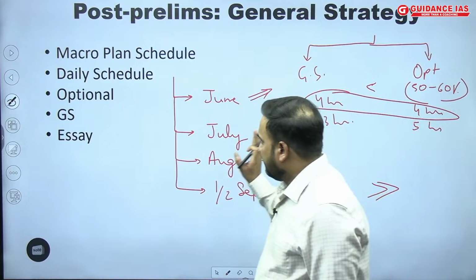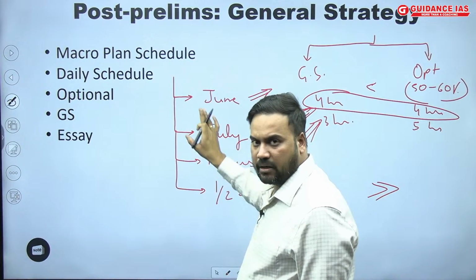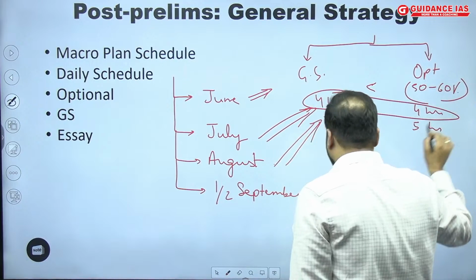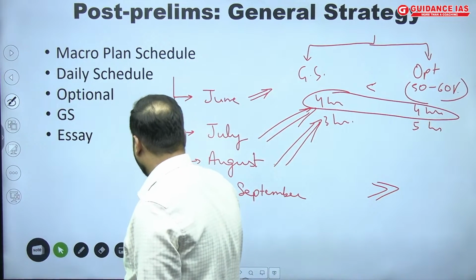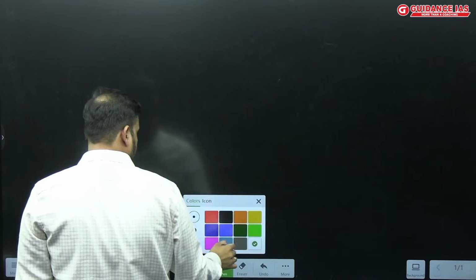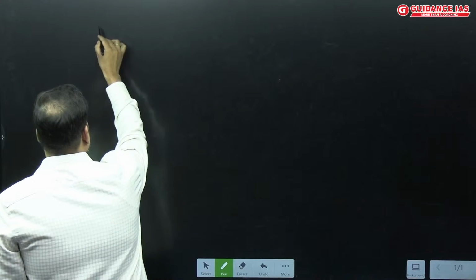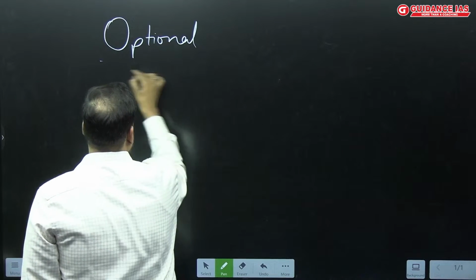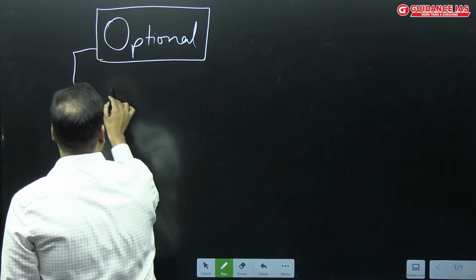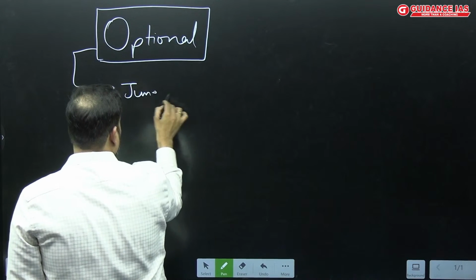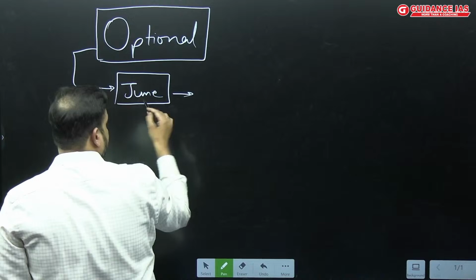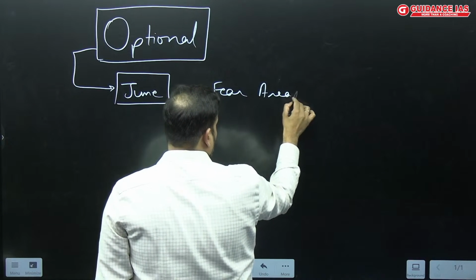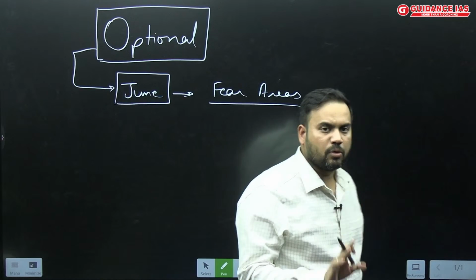Okay, so this is a kind of macro schedule you have to plan. In optional also, if I just talk about the optional, in the initial months, like in the month of June, you focus upon the areas which are your fear areas, where you believe that you are not so much prepared.